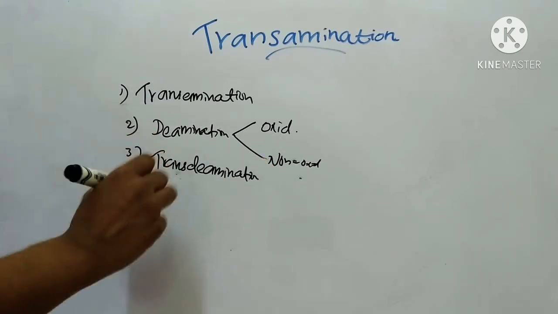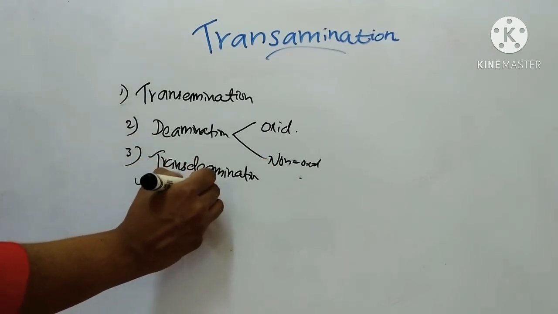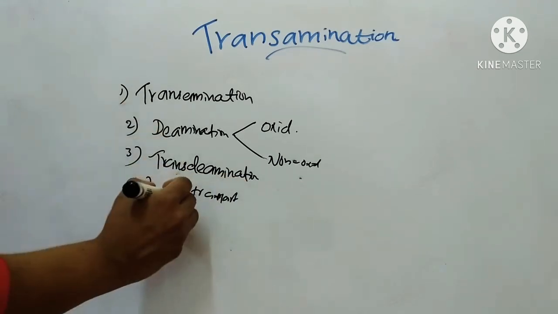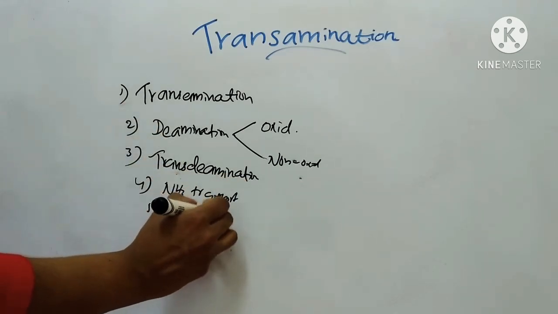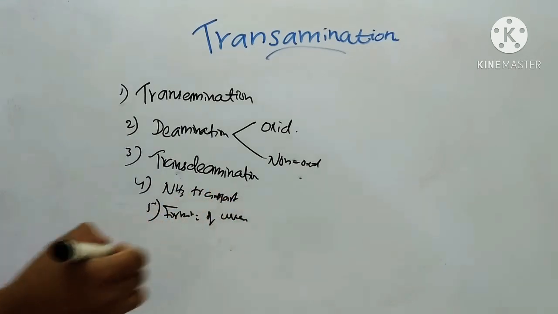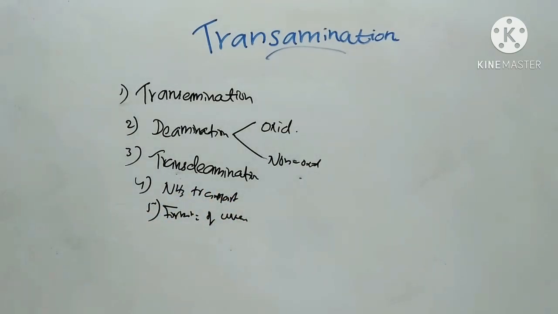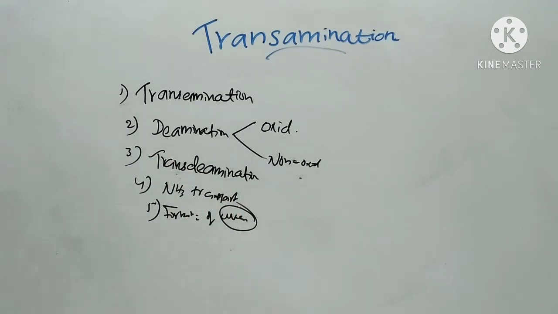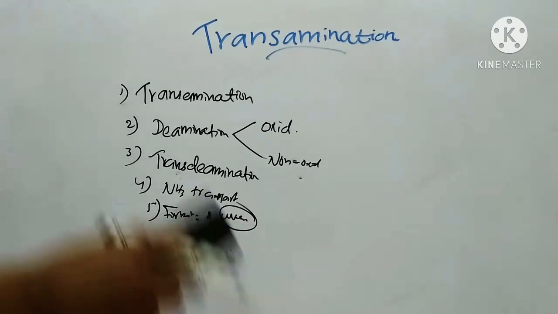Fourth one is ammonia transport, and the fifth one is formation of urea. These are the reactions in the catabolism of amino acids. Urea is the end product of amino acid catabolism in human beings and in ureotelic animals. So next we will see transamination.